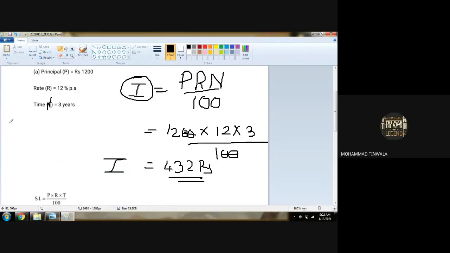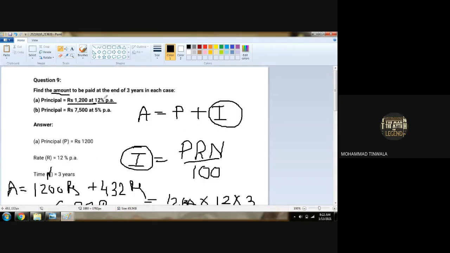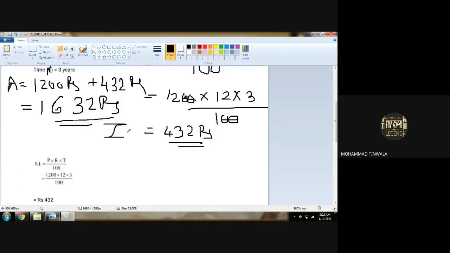So the interest is found. Amount is equal to principal, 1200 rupees, plus interest, 432 rupees. Adding both, we get 1632 rupees. So the amount we found in the first answer is 1632 rupees.